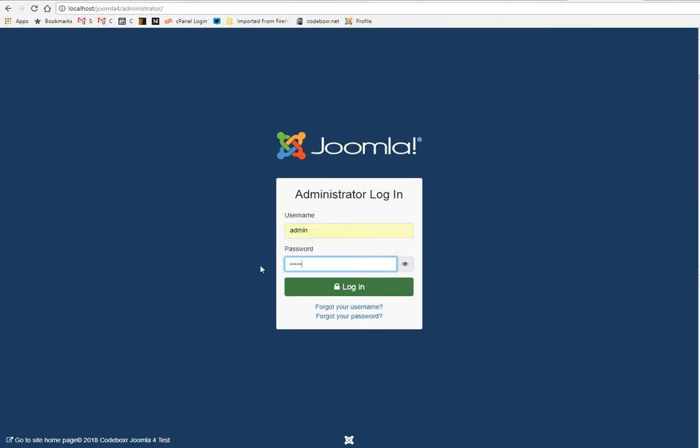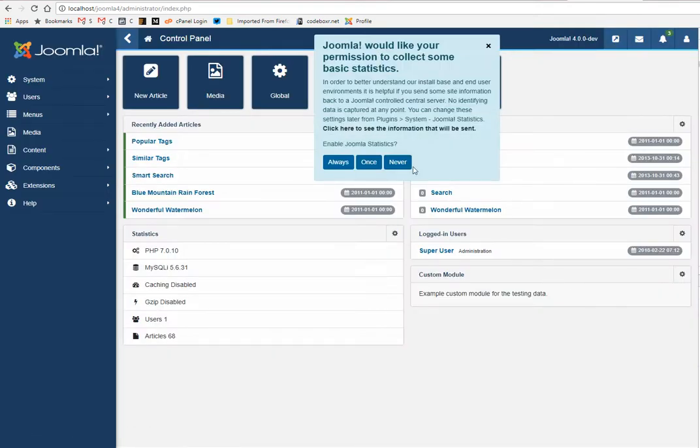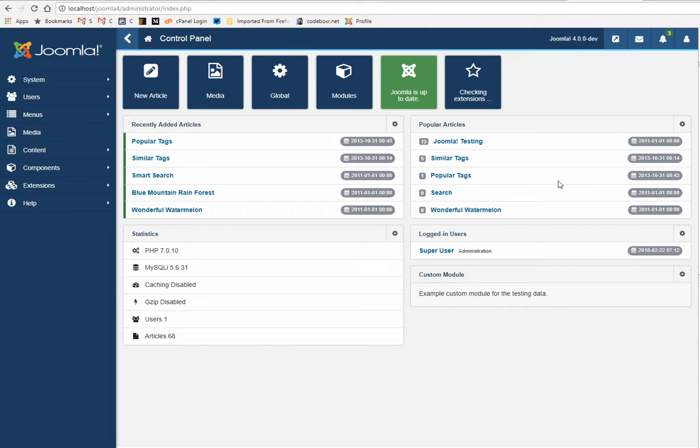Okay, so this is the login screen of Joomla 4. I think this is cleaner than Joomla 3. Wow, this is great. So this is the first time I am seeing the Joomla admin panel, and it's great.